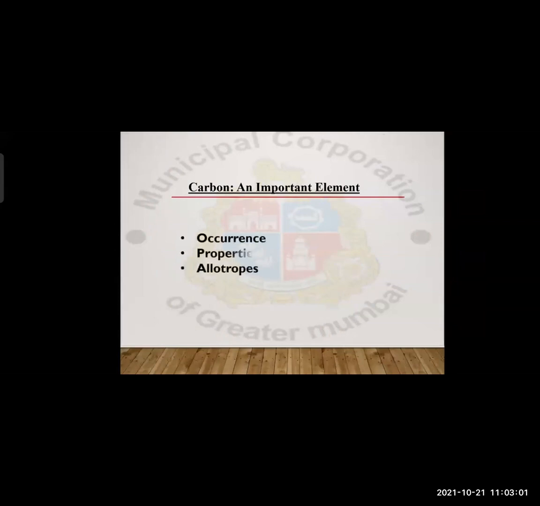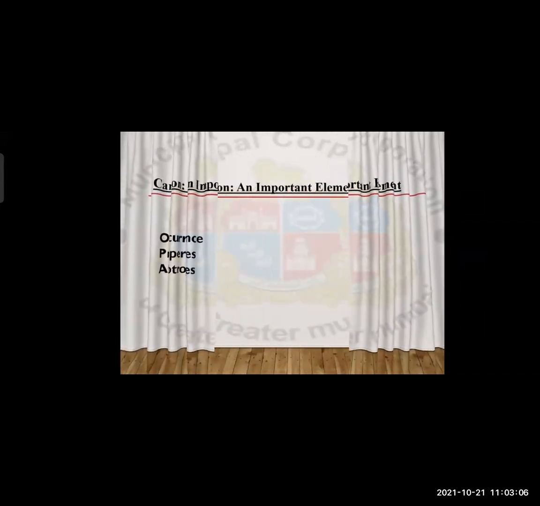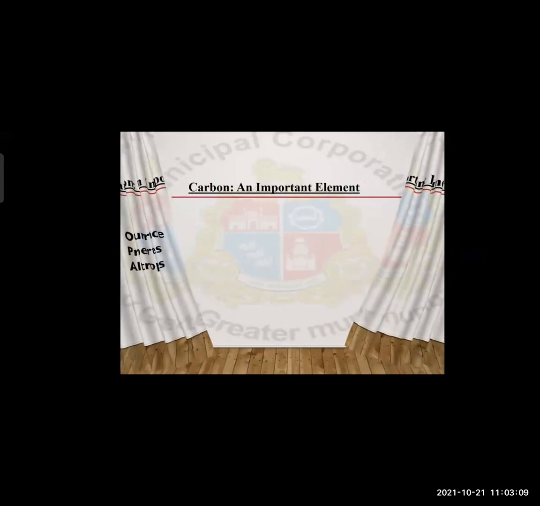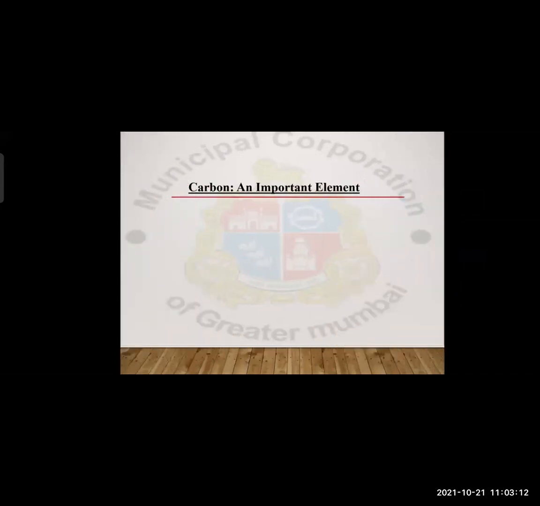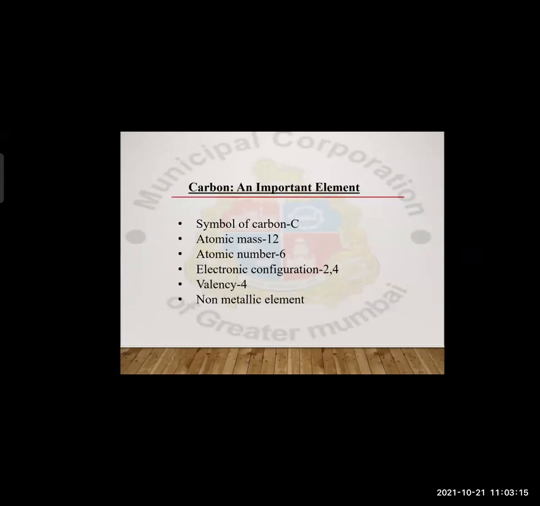How does it occur? If we look at the occurrence of carbon, we know that carbon is found in nature. Yes, it is a natural element. Then if we talk about its symbol, the symbol of carbon is capital C. The atomic mass of carbon is 12. Then the atomic number of carbon is 6.